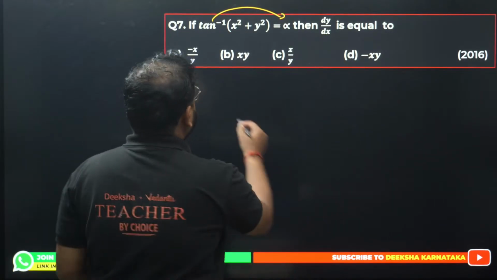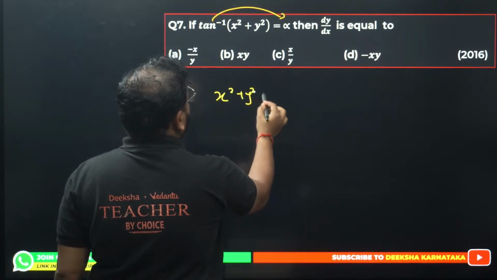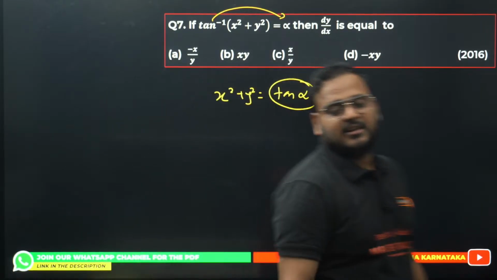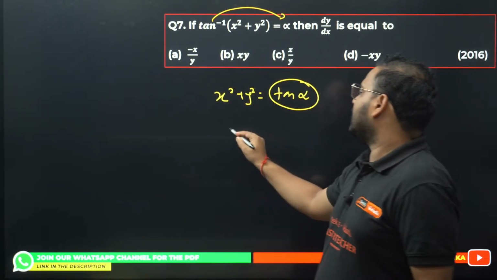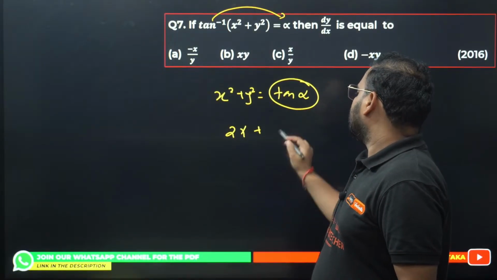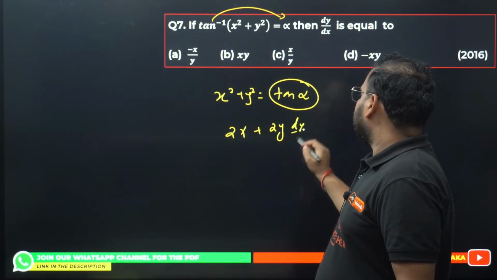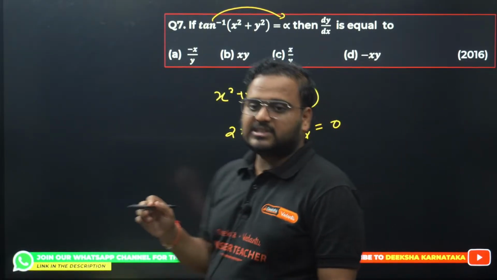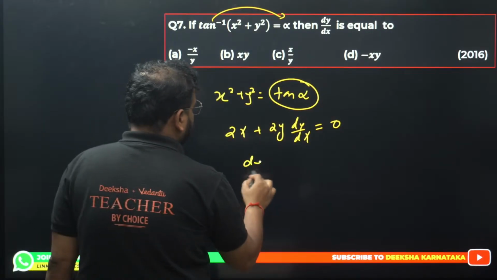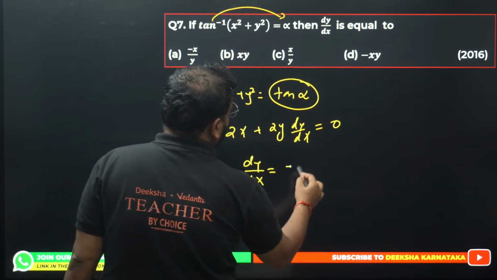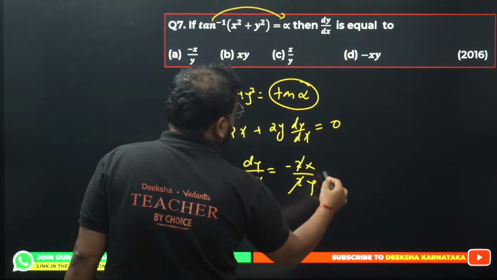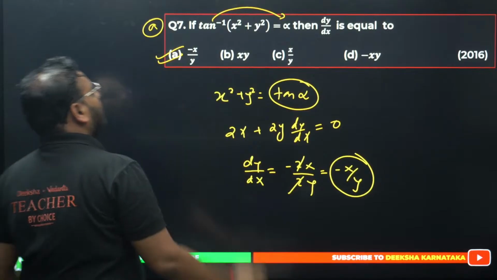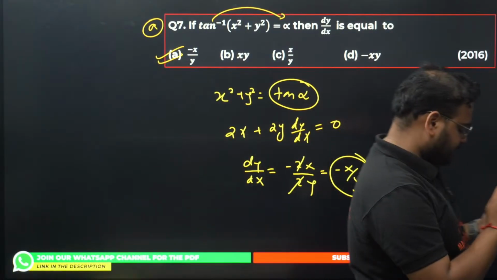How do you get this? x square plus y square equals tan alpha, right? Do not worry, tan alpha is a constant. Differentiating will make this 0. So you'll have here 2x plus 2y dy by dx equals 0, right? What's your answer then? Please check, dy by dx equals minus 2x upon 2y. 2 and 2 cancel, I get minus x upon y. Option A is correct.